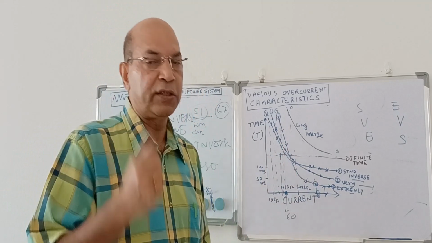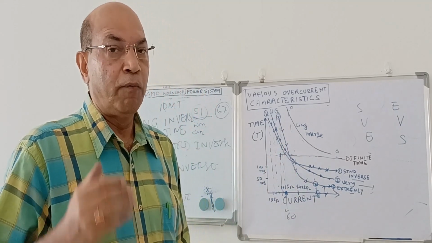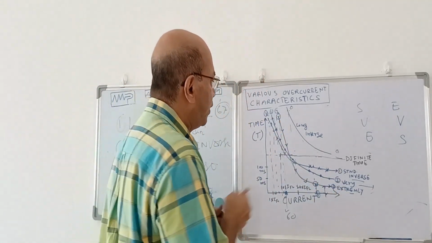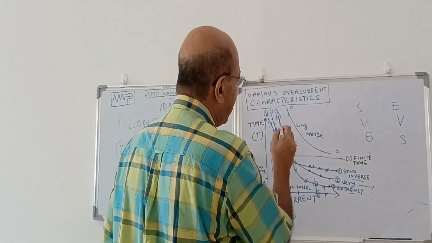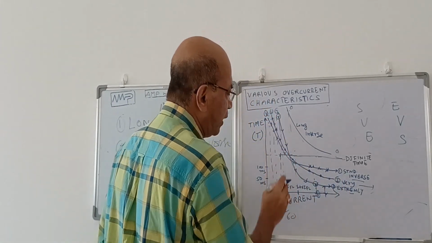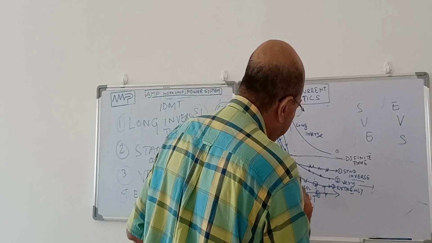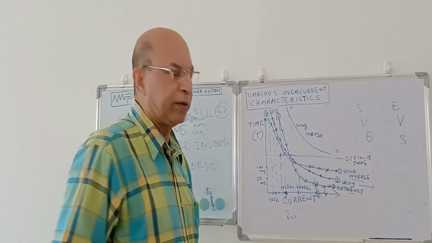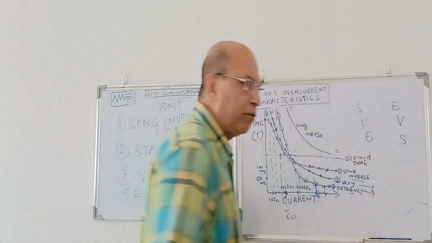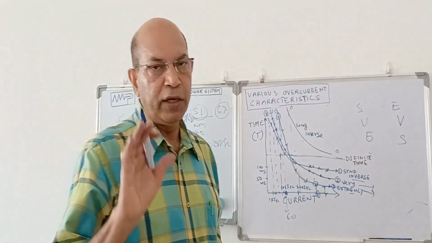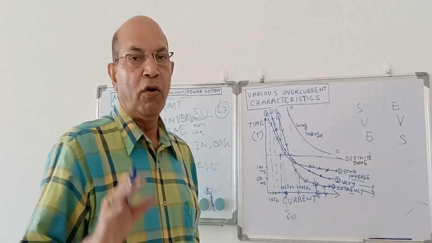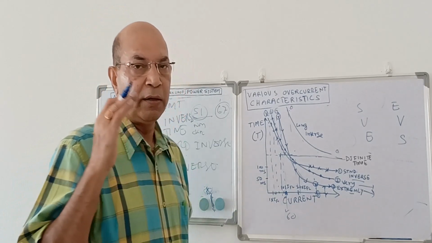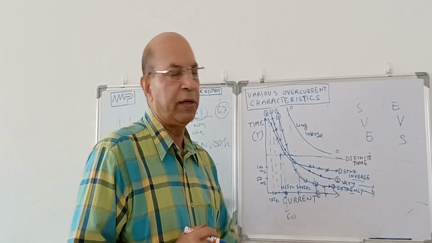So for equipment which has an initial switching surge, the extremely inverse characteristic is very useful. We can select the characteristic such that up to 10 times current, it will not operate. After 10 times, it will gradually decrease. Maybe after 15 times, it will trip immediately. That type of characteristics fits this purpose. So we use extremely inverse characteristics for equipment which has a switching surge or needs to be tripped immediately, like a transformer feeder, motor feeder, and outgoing feeders.